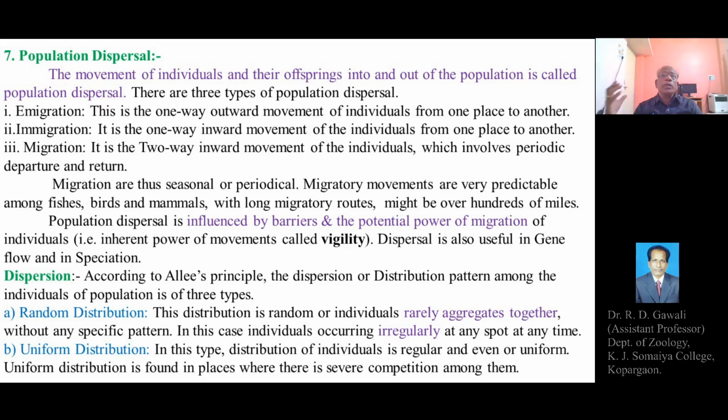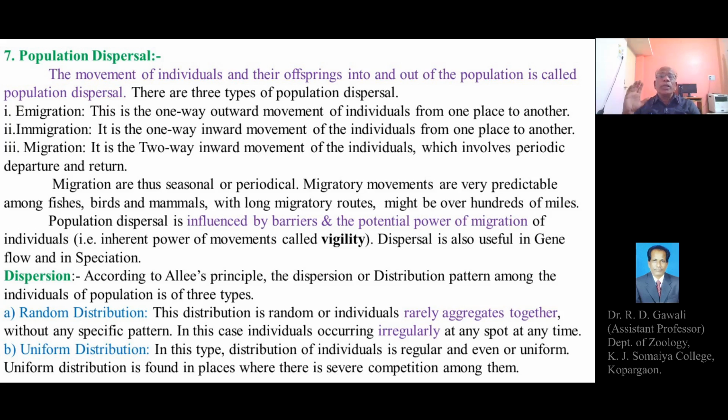It is also a one-way inward movement of the individuals from one place to another. Means the organisms or the individuals from the outside come into the particular habitat or the region, and thus increase the number of individuals in a population.